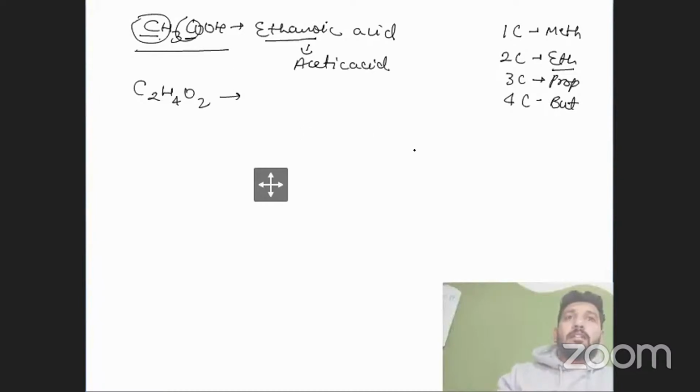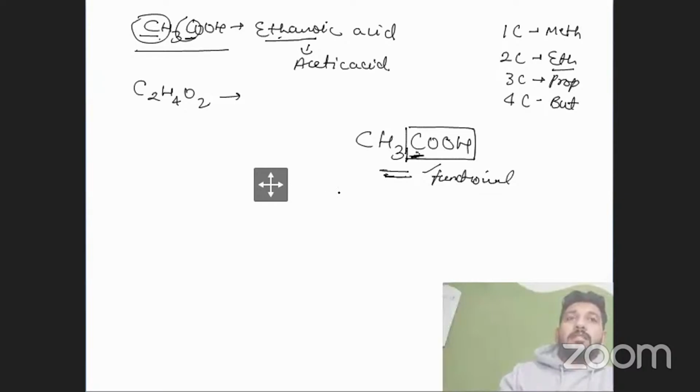But in higher classes you will learn that if we include this carbon, then we call it ethanoic acid. But if we ignore this carbon, or take it separately as a functional group, then the name will change.